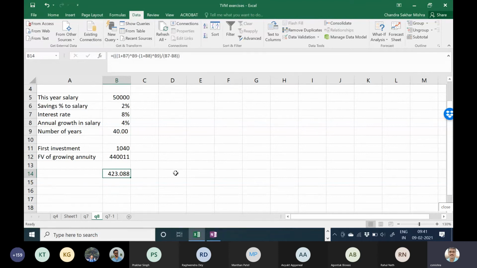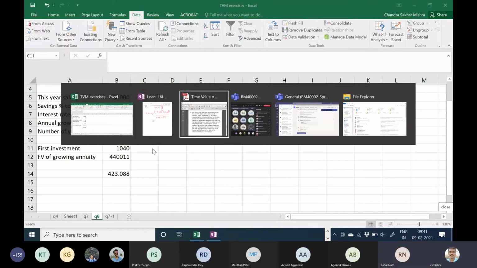What is second year investment? Sorry, second investment. What will be second year investment? Anyone? 1081. 108 something, right? 1081. 1080 plus. 1081 around, right? Okay, very good. So let's go to next problem.